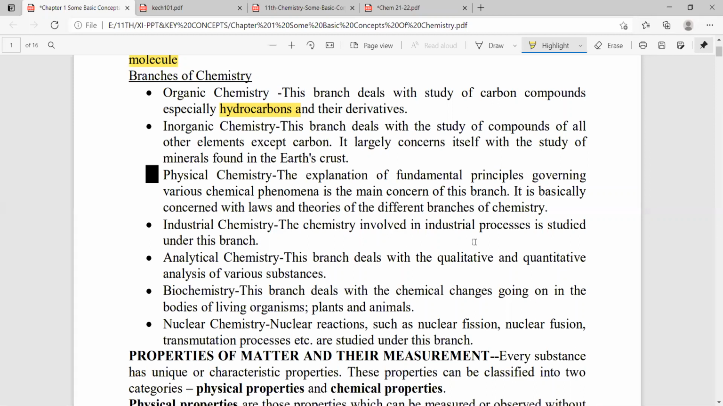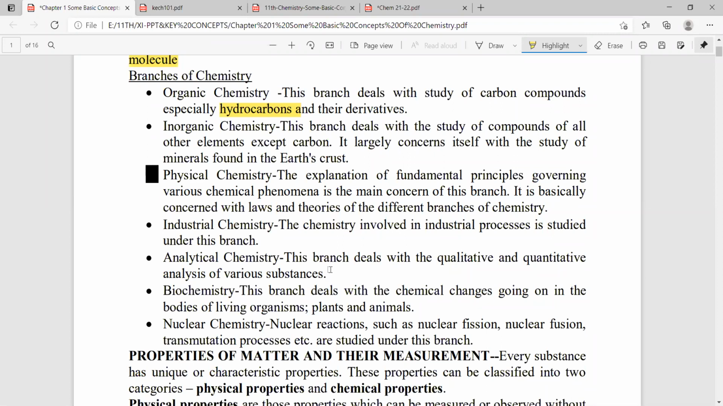Even industrial chemistry: nowadays they are making many medicines, drugs, vaccines and tablets, and these all come under industrial chemistry. Even analytical chemistry is the branch which deals with qualitative and quantitative analysis of various substances. You can identify what the composition is.